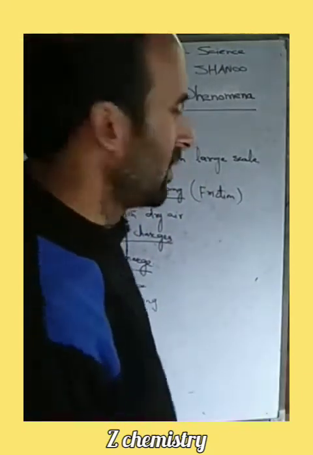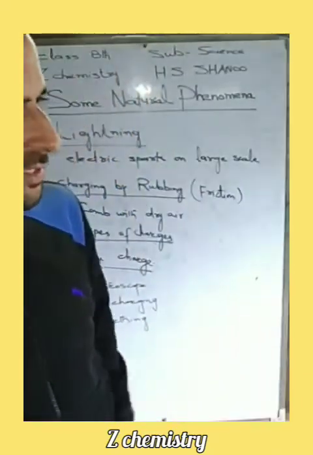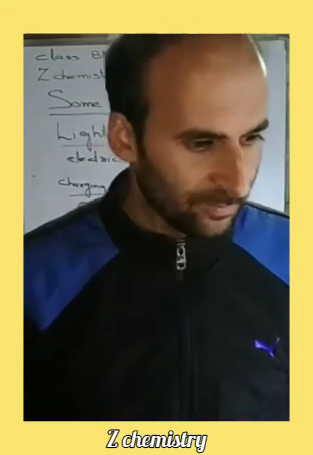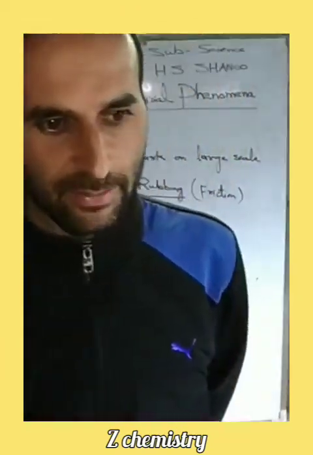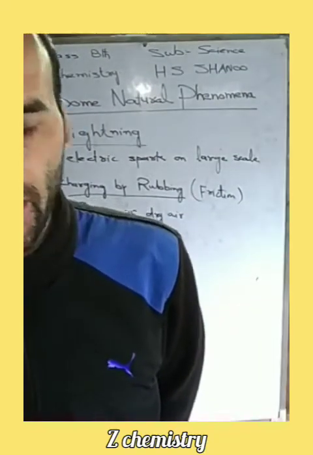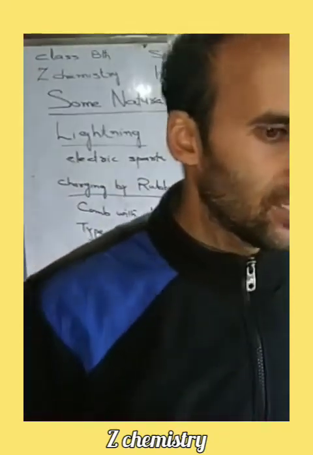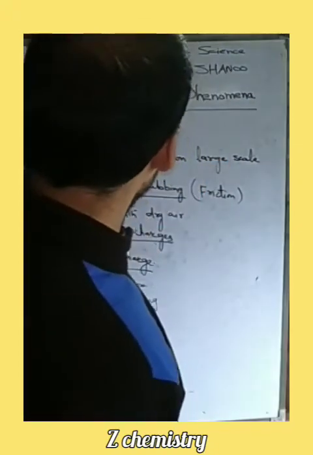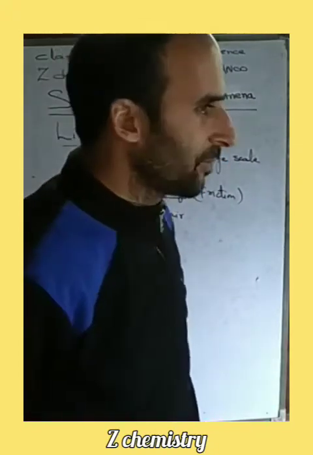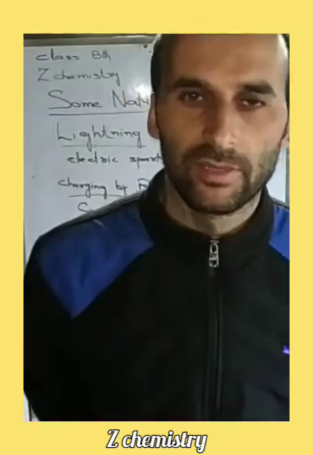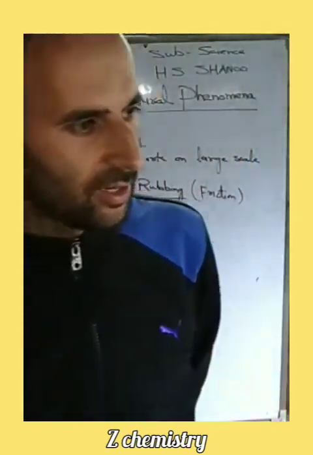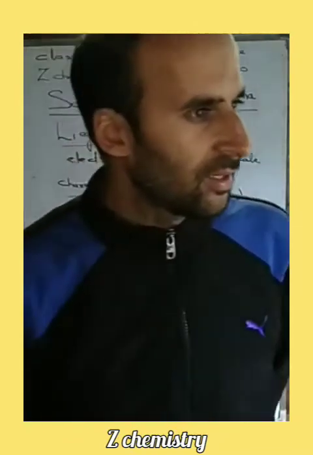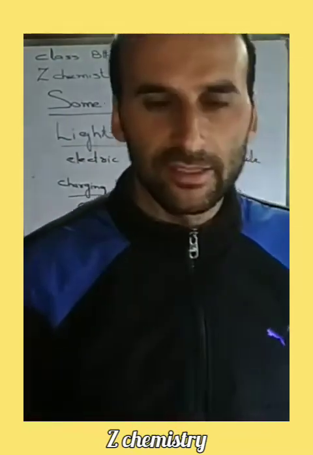Today's topic is about some natural phenomena, and in this particular lesson, we are going to deal with certain natural processes or natural calamities which cause havoc and destruction of human property and human life. In this topic, we came across a natural process called lightning. Lightning is basically just like an electric spark.